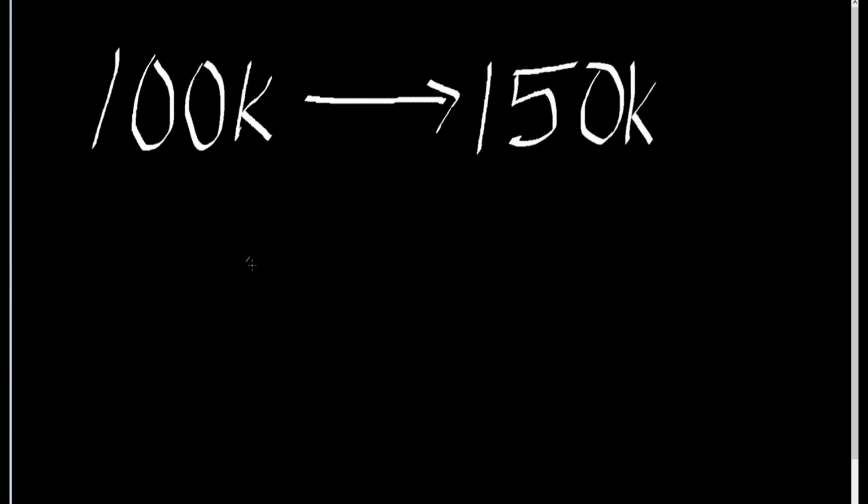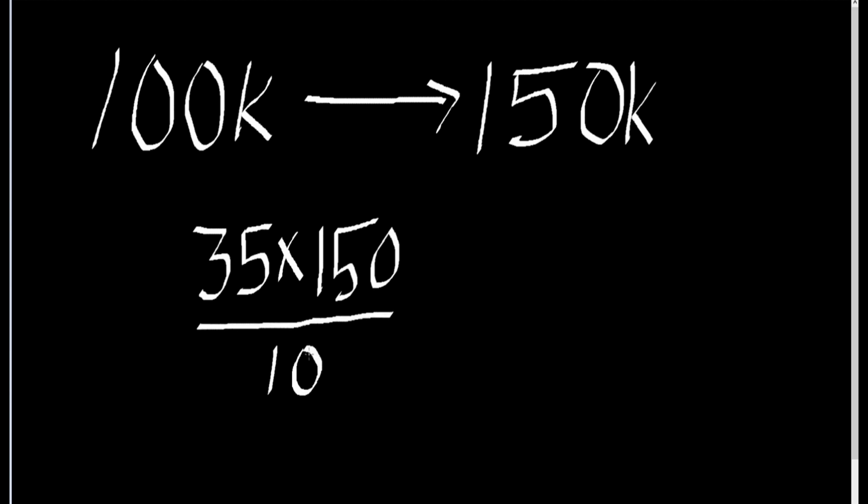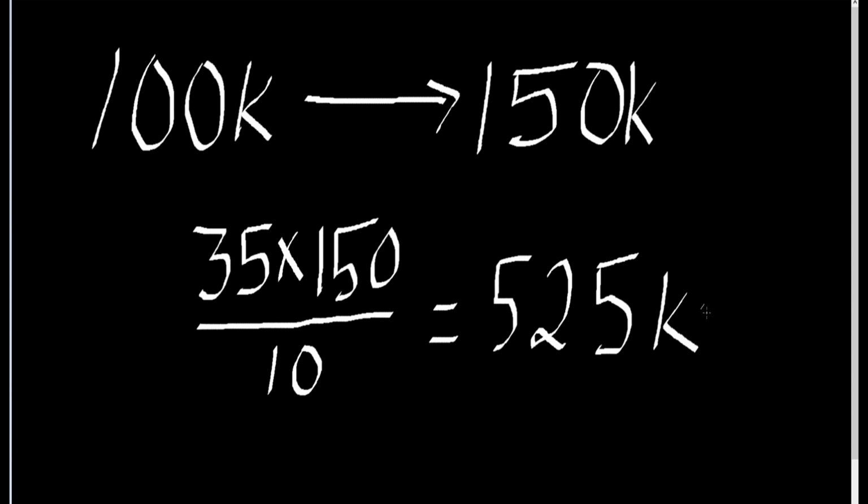Let's take a look at a 35-year-old example person who's earning a take-home pay of $100,000 after taxes. $100,000 earnings after taxes means about $150,000 before taxes. And so if we multiply $150,000 times their age of 35 and then divide by 10, we get an expected net worth of $525,000. But let's say this person is an under-accumulator and they've only saved up about $100,000.